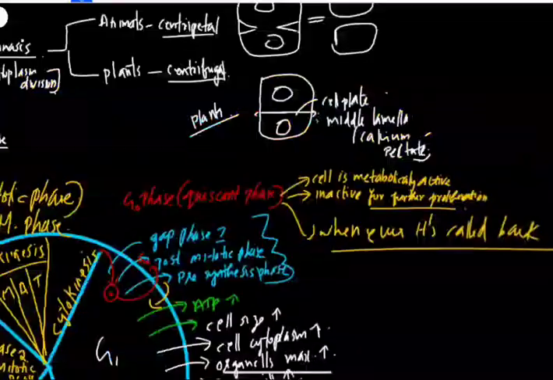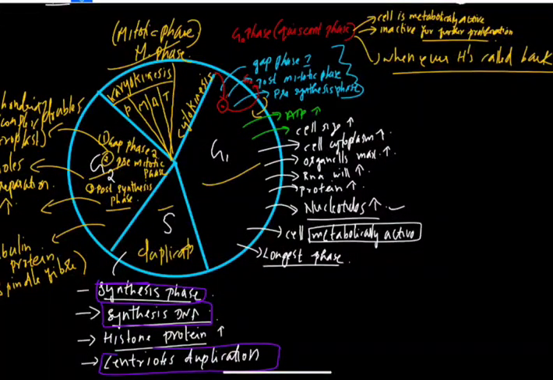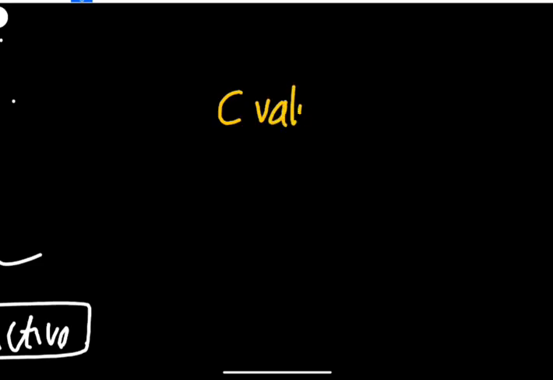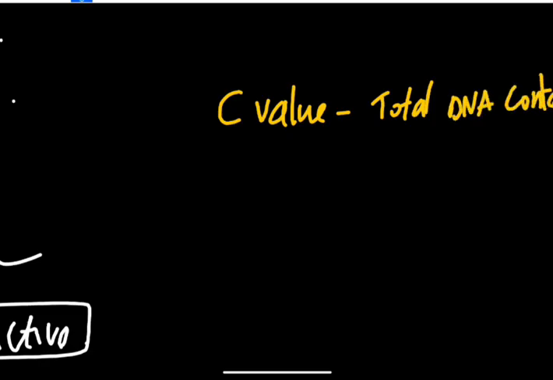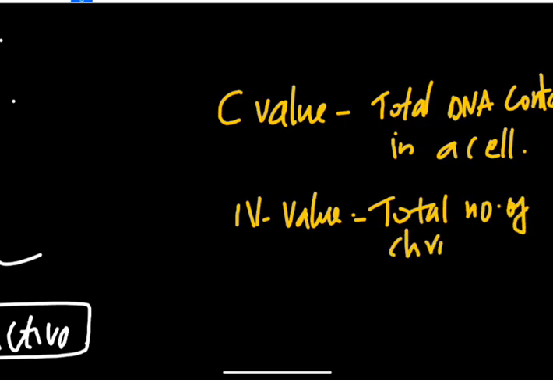So this is the cell cycle, which has G1 phase, S phase, G2 phase and M phase. Now let us discuss C value and N value. The C value means the total DNA content in a cell, whereas the N value means the total number of chromosomes in a cell.